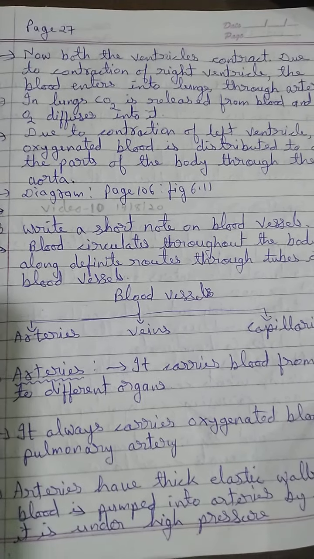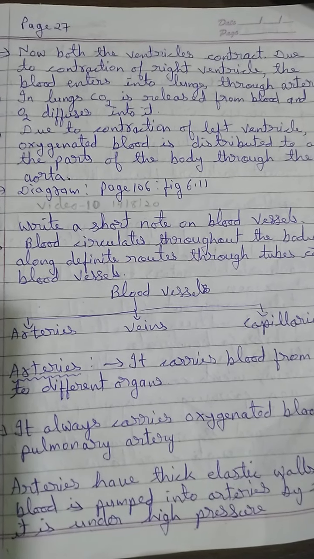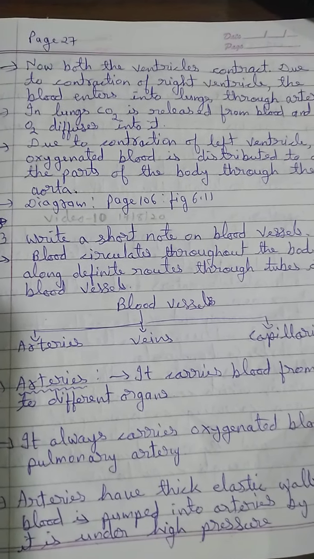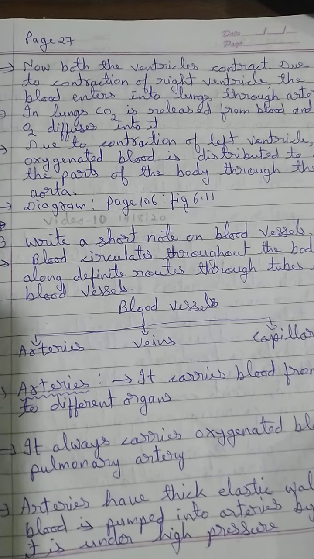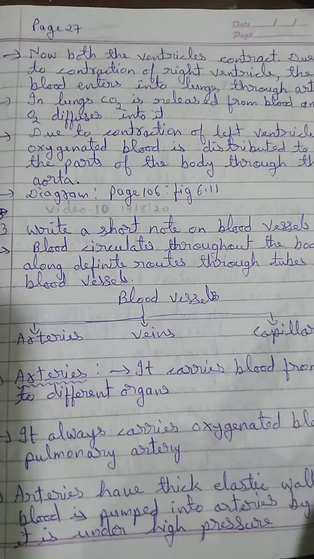As we have seen earlier, there are certain components for the transportation system. The components are heart, blood vessels and blood. So we have seen about the heart and its function. Now we are going to see about the blood vessels.